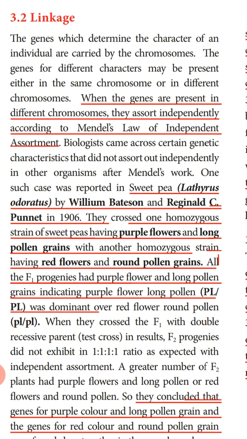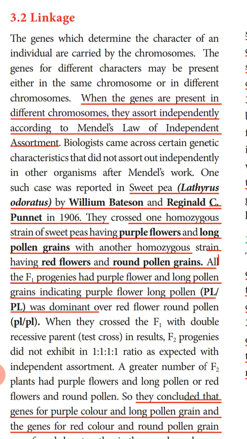We have already studied the law of independent assortment. When the genes are present in different chromosomes, they assort independently. For this we studied a cross between round yellow seed and wrinkled green seed. Round and wrinkled are the shape, and yellow and green are the color of the seed.